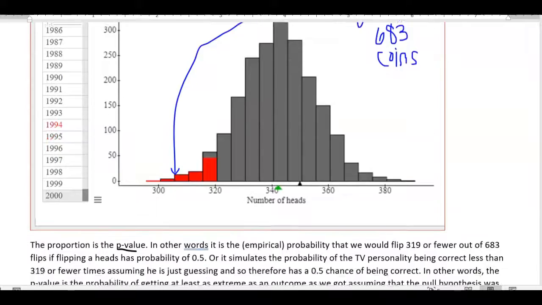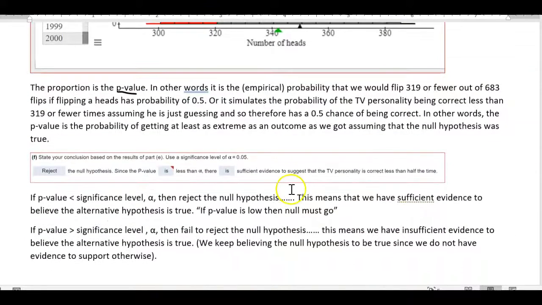Okay, so now we have a p-value. Let's go through and conclude what's going to happen. So we're going to conclude using our significance level alpha of 0.05. Okay, so if the p-value is less than our significance level, then we're going to reject the null hypothesis. So if we go through here, and our p-value was 0.042, and my alpha, which is my significance level that we're doing here, which is given to us, is 0.05, and that number is less. So if our p-value is less than our significance level, then we are going to reject the null hypothesis.